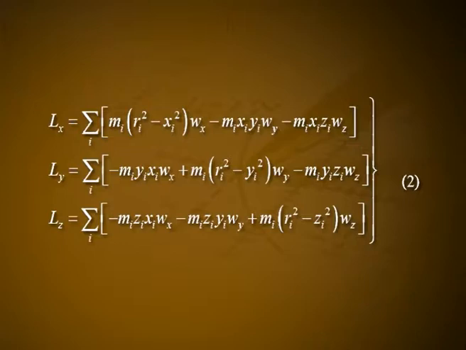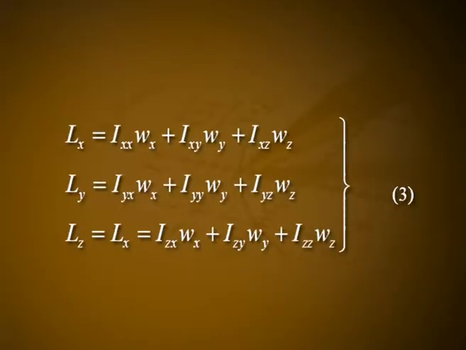Ly is equal to summation over i minus mi yi xi wx plus mi into (ri square minus yi square) into wy minus mi yi zi wz. Lz is equal to summation over i minus mi zi xi wx minus mi zi yi wy plus mi into (ri square minus zi square) into wz. Let this be numbered as 2.